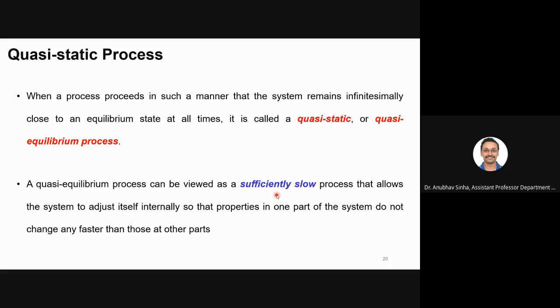So this is one of the very basic assumptions of thermodynamics. From now on, whatever processes we study, this will be an inherent assumption. All the analysis that we do will be based on the quasi-static assumption. We assume that the process has undergone quasi-static behavior.